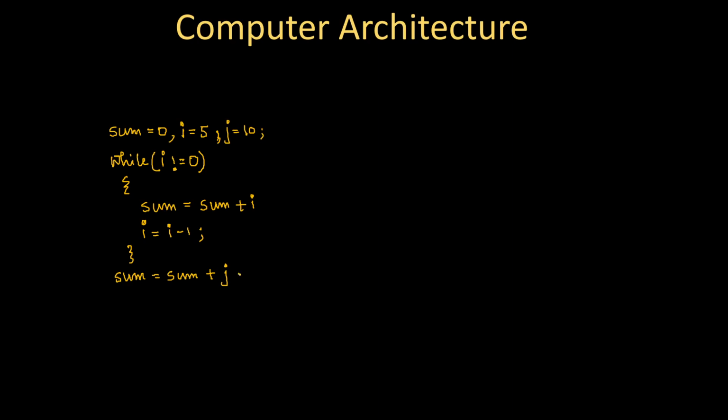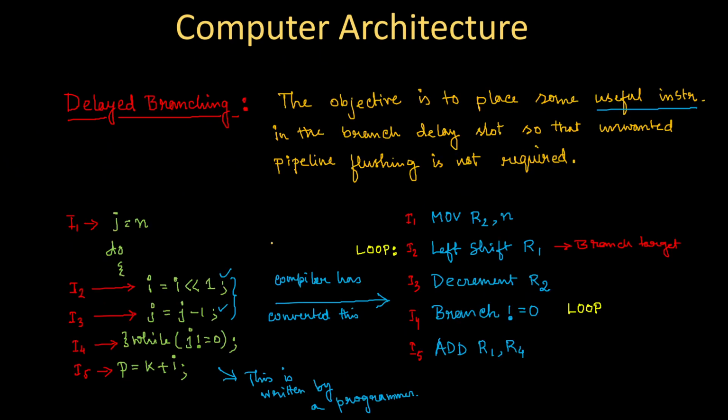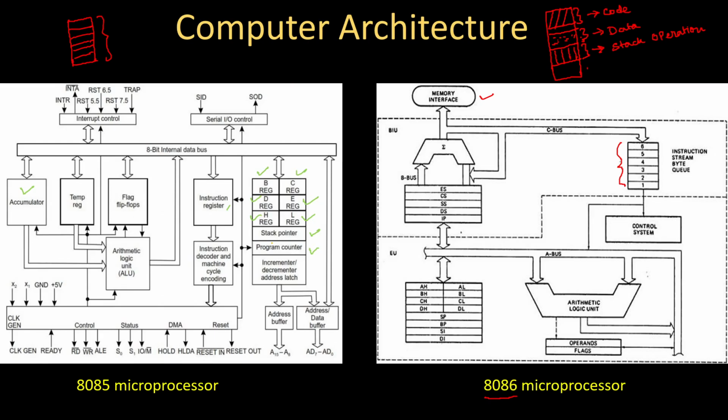Now I will show you that when we write a program in a high level language something like this, and when the computer executes your program, what instructions it first generates from this program. And for this I am taking an example of the 8085 microprocessor, the microprocessor that I have shown you in my previous classes over here.